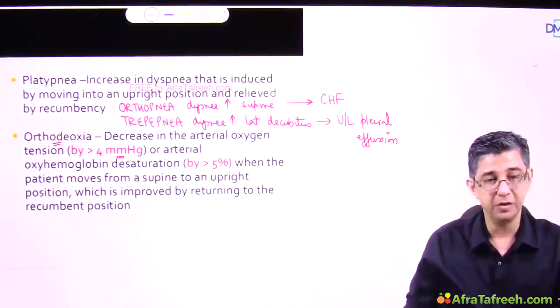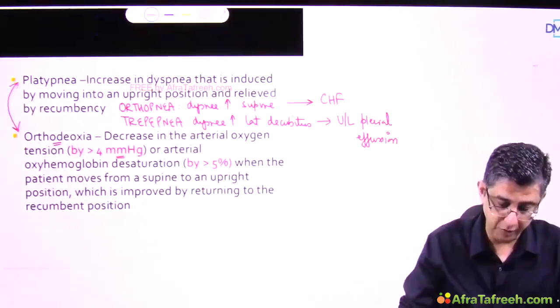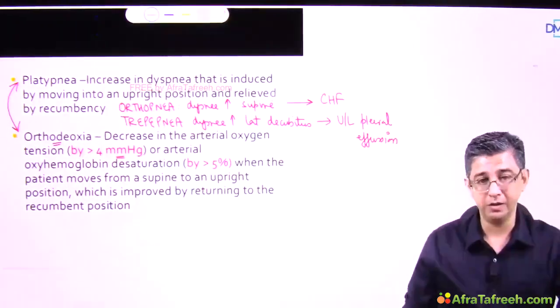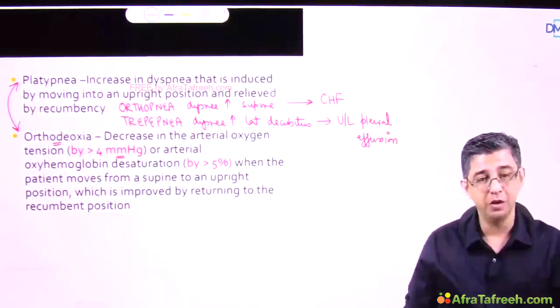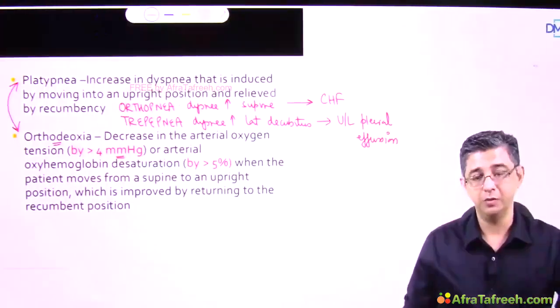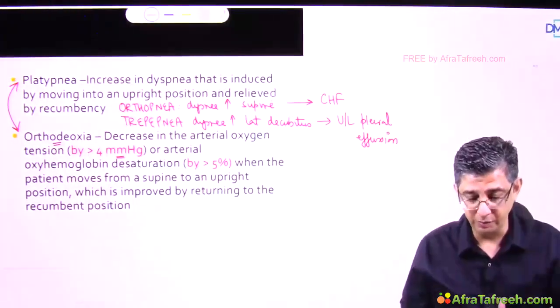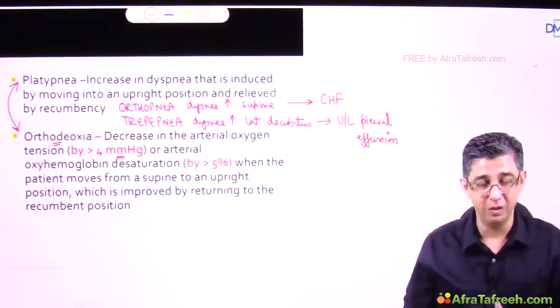So let's get the data straight. Both of them are used interchangeably. Whether you say platypnea, breathlessness which is increasing in sitting position, or you say orthodeoxia, where there is a decrease in oxygen saturation in sitting position that comes back to normal in supine position, they are after all the same, so it is written as platypnea orthodeoxia syndrome.